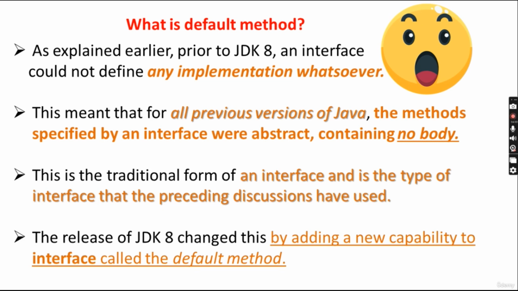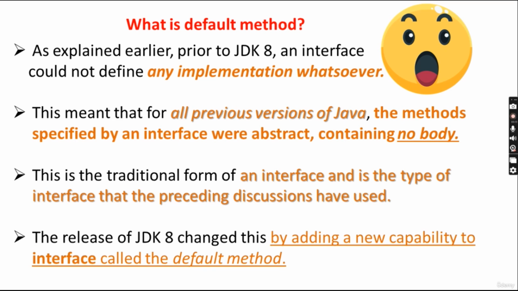In all previous versions of Java, the methods specified by an interface were abstract, containing no body. Whatever class is going to implement the interface will be implementing the methods included in that interface. That was the traditional form of an interface, and it is the type of interface that the preceding discussions have used.